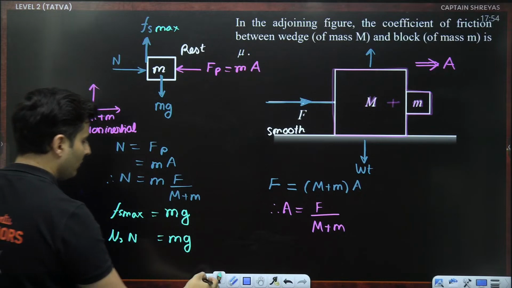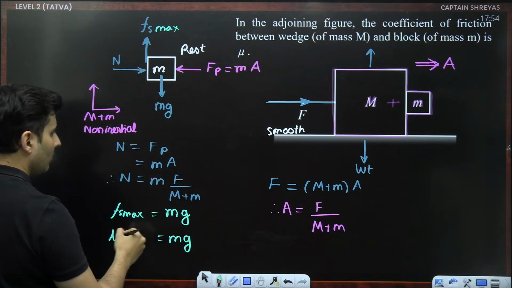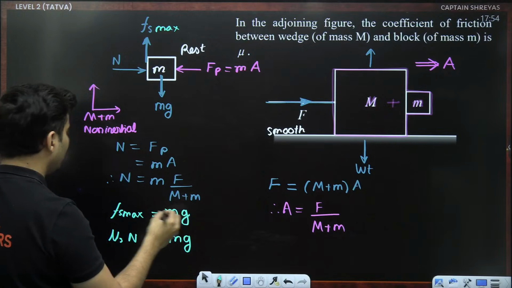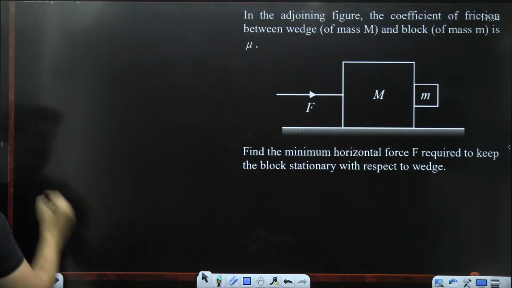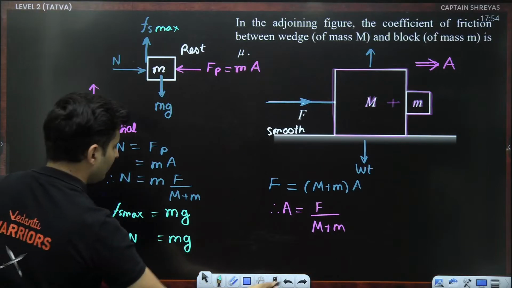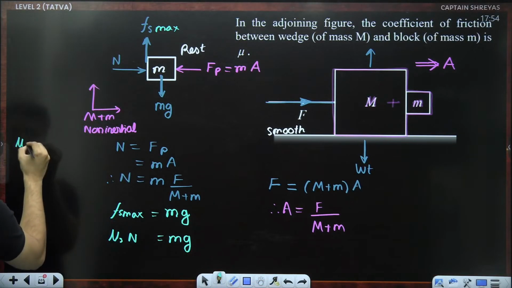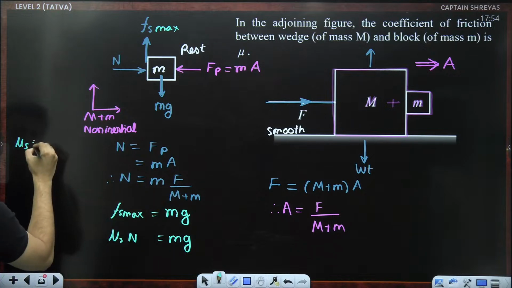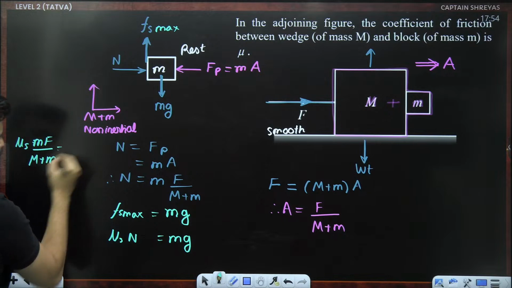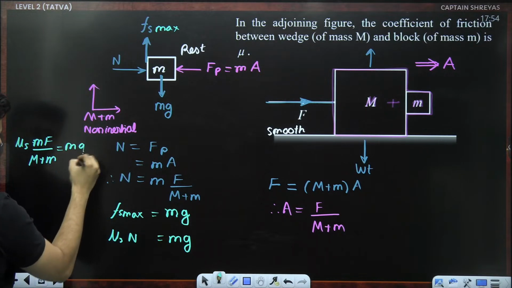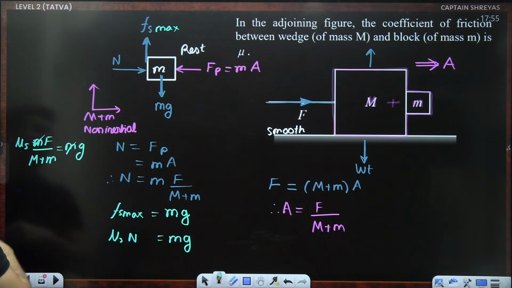So going forward, I don't have much space. I don't know where I should write. Maybe I'll write it over here. So mu s times normal. Normal is this whole thing: m times F divided by capital M plus small m is equal to small mg. m cancels.